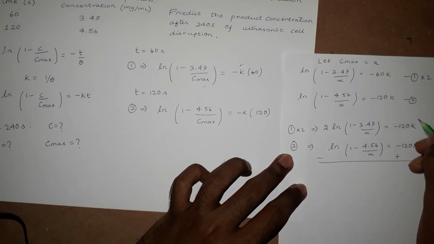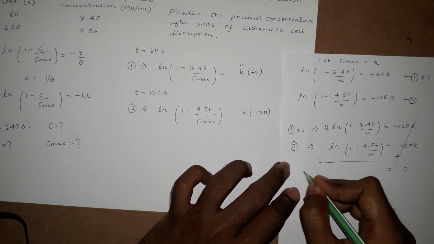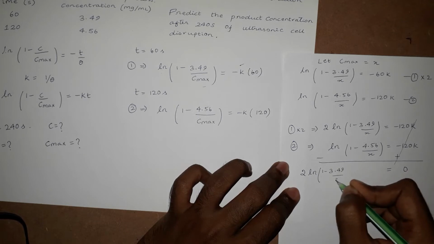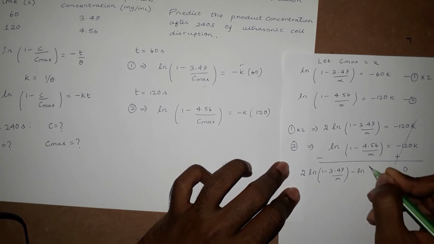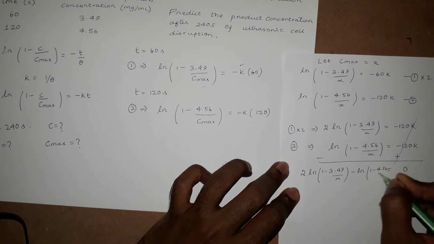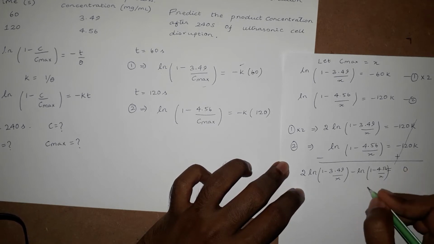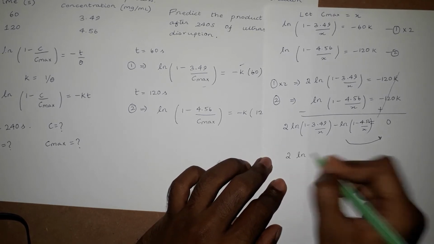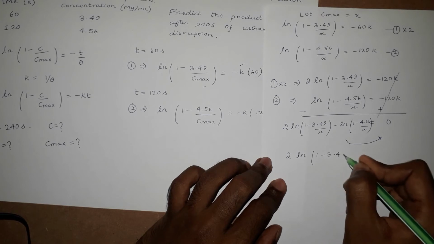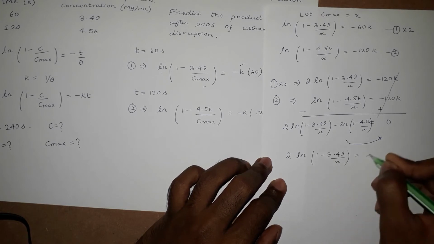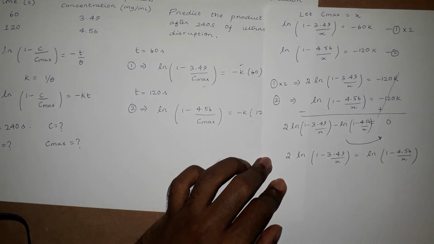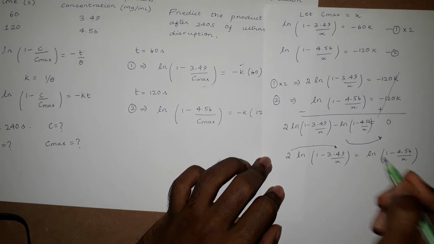RHS cancels, so it's 0, and on the left hand side we have 2 times ln of 1 minus 3.49 divided by x minus ln of 1 minus 4.56 divided by x. Just bring the term to this side. So 2 times ln of 1 minus 3.49 divided by x is equal to ln of 1 minus 4.56 by x. To cancel the ln, we have to take the 2 to the power.